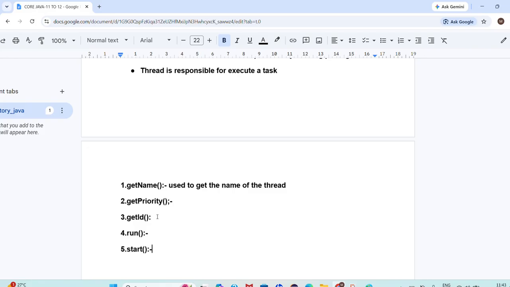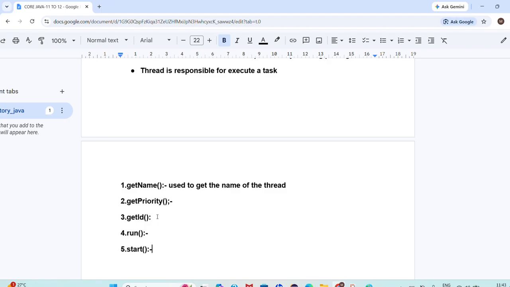Now here we have to take special care, sir. What is the purpose of run method, sir? What is the purpose of start method? Okay, now try to understand. What is the main purpose of a thread? Execute the task.